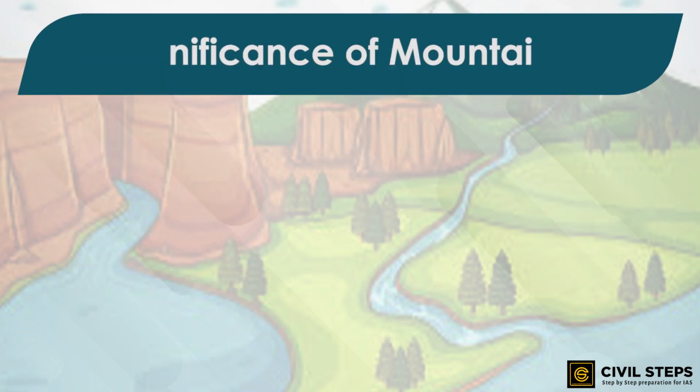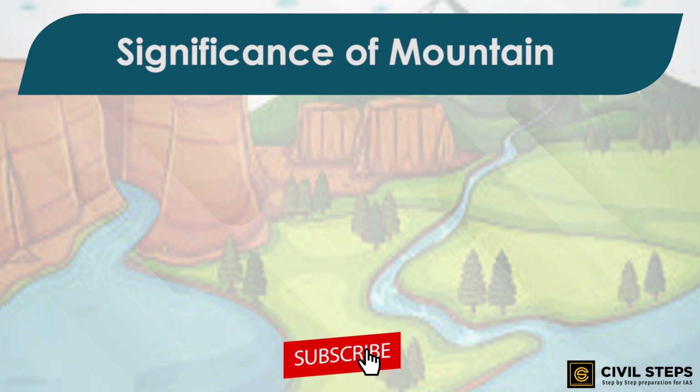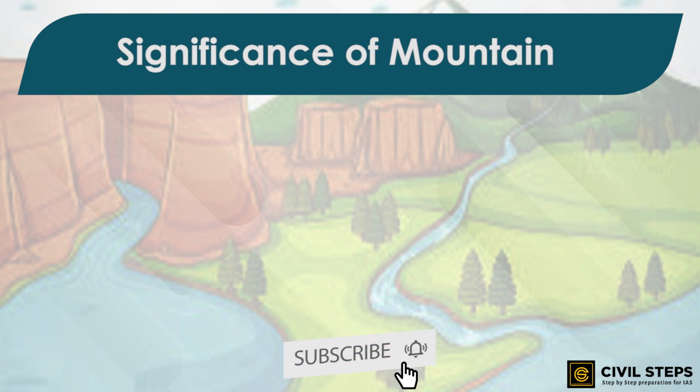Now, it is important to understand the significance of each of these landforms that we have discussed so far. First, let us understand the importance of mountains, how mountains are useful for us. Mountains are very useful. Why?